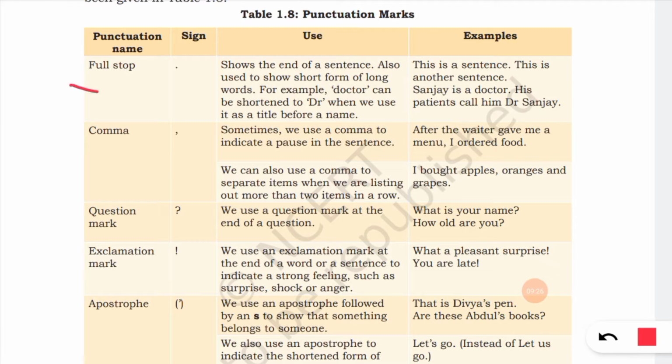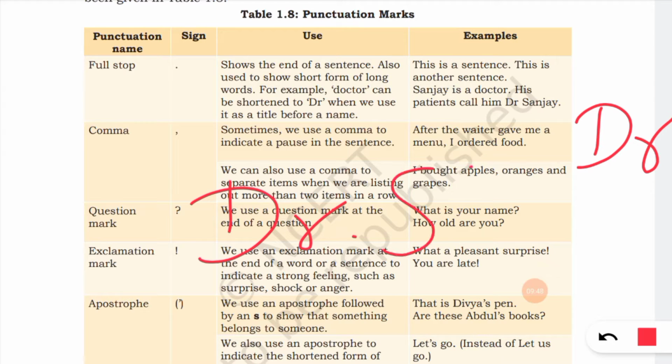So what is punctuation? Full stop. It shows the end of a sentence. A full stop is used to represent the end of a sentence, or it is used to represent a shortened word, like to represent doctor we use Dr. followed by a dot, Dr. Shah. To represent a shortened form of a title, we use a dot.